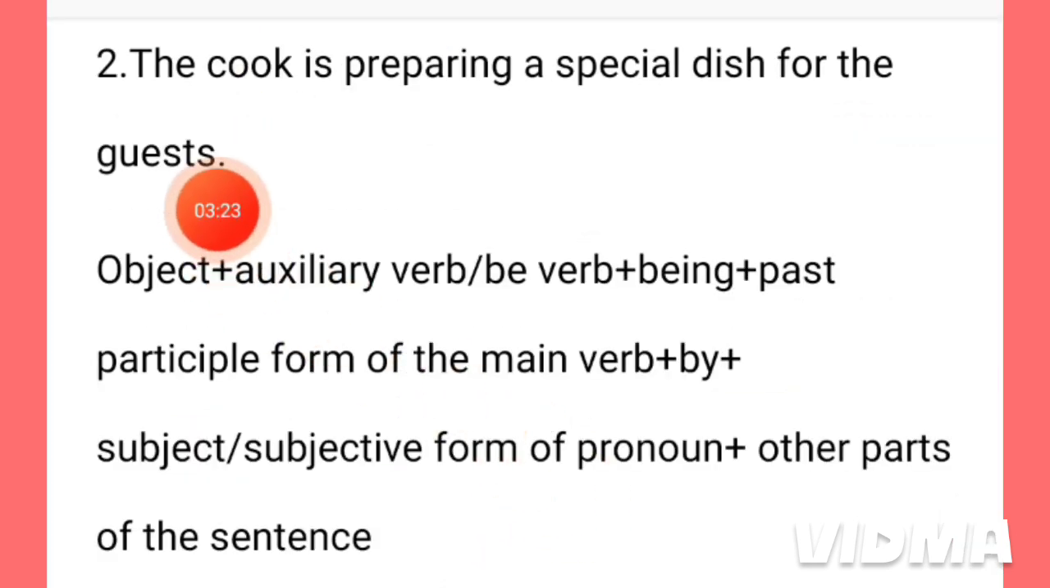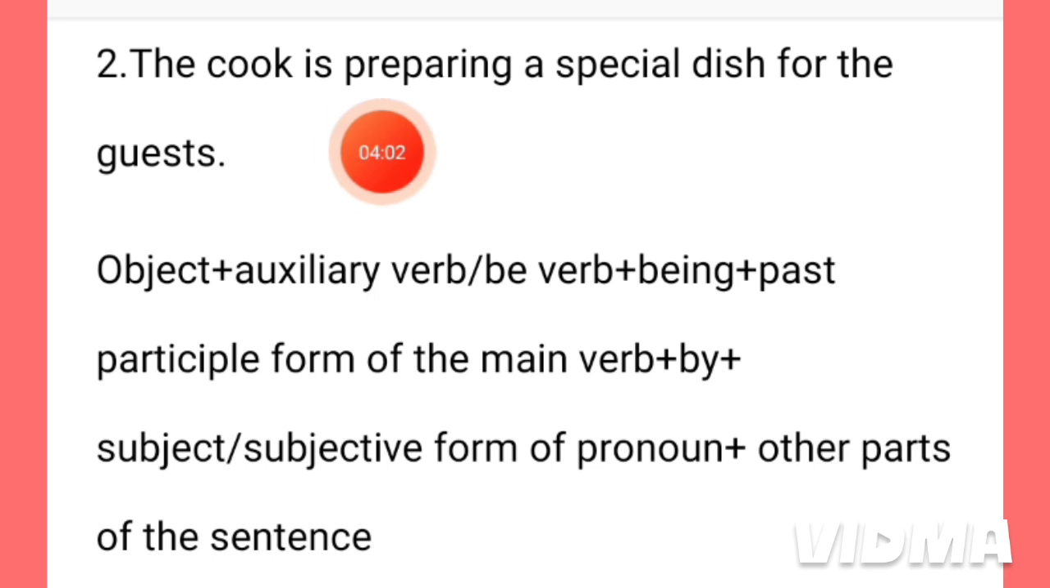This is the second question. The cook is preparing a special dish for the guests. This is an assertive sentence, a normal sentence, and here you can follow this structure. I request you to note down this structure for the passive voice of any assertive or normal sentence. First, we have to write the object, okay? Then an auxiliary verb or a be verb will be added. Then a being, because this sentence is in continuous tense.